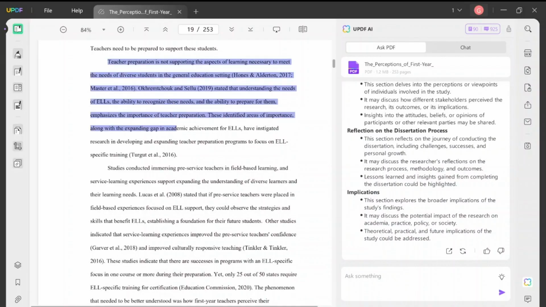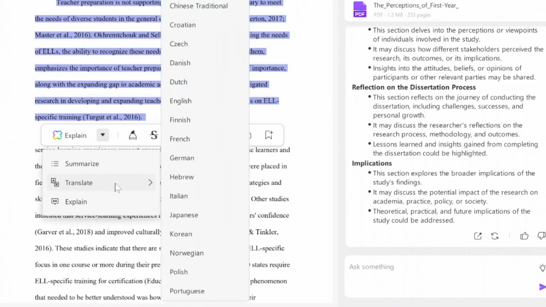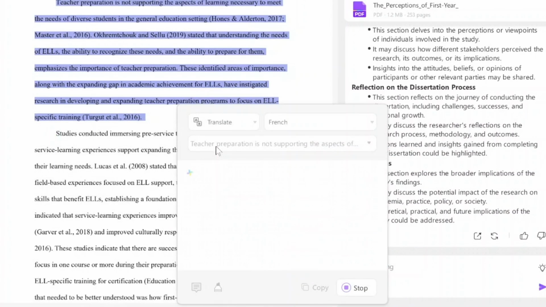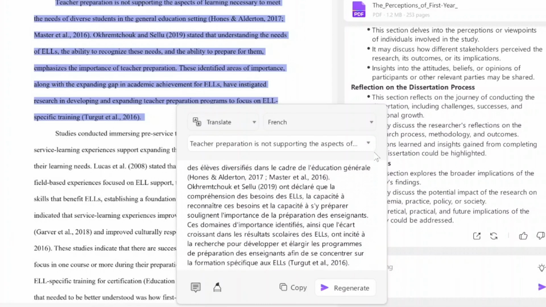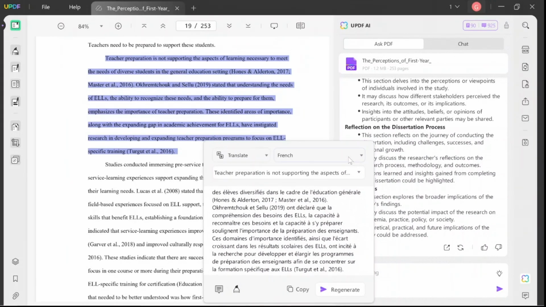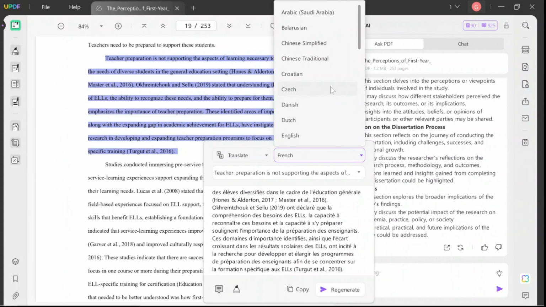And need a translation for your paper? No problem. UPDF's AI assistant offers a seamless translation feature that allows me to translate my dissertation into languages I need. This has been invaluable in reaching a wider audience and engaging with diverse readers. You can choose more than 30 languages here.